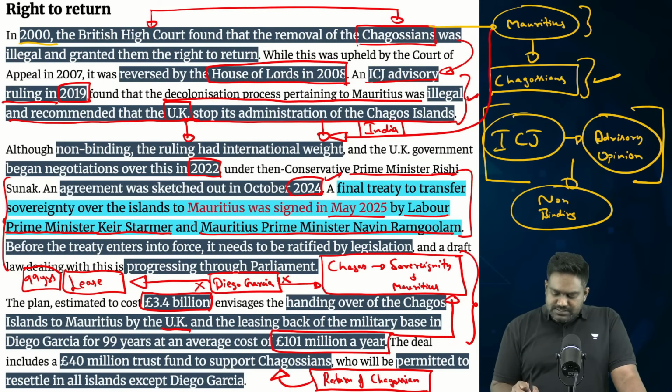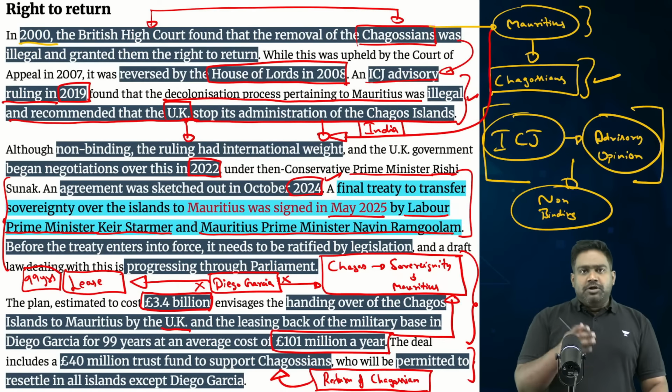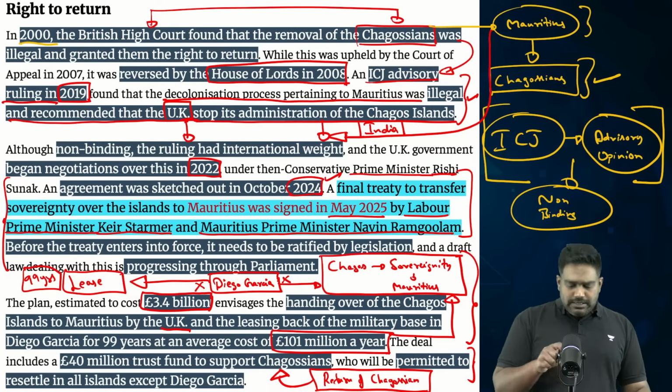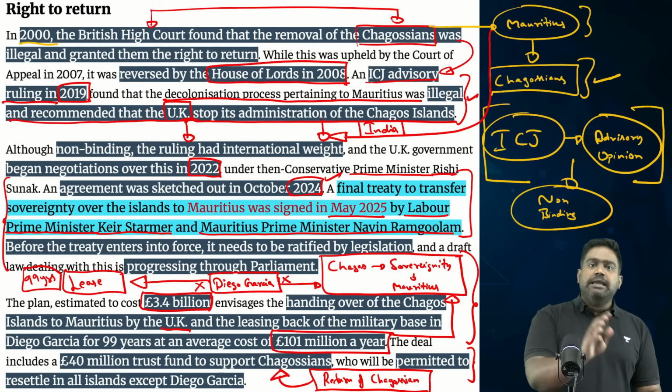Now, this seems like a fair deal where Mauritius gets back sovereignty, Chagosians can return except for Diogo Garcia, and Diogo Garcia will remain a British American military base. However, Donald Trump doesn't think so. Donald Trump has called this decision of Britain an act of stupidity, right? A classic way of Donald Trump expressing his views.